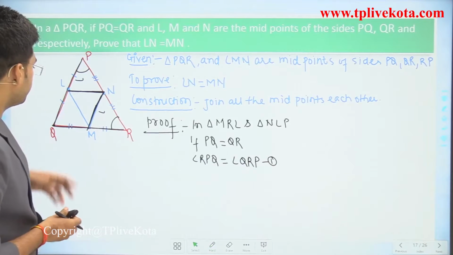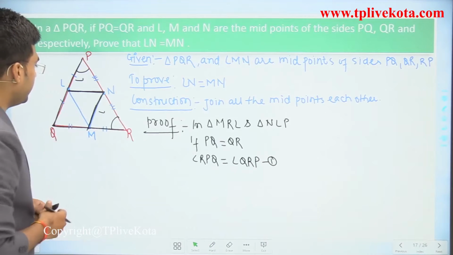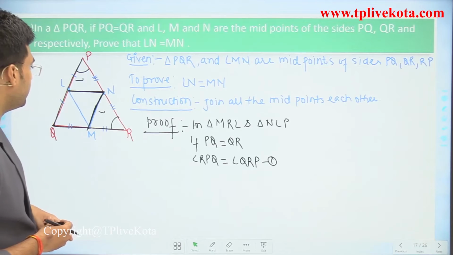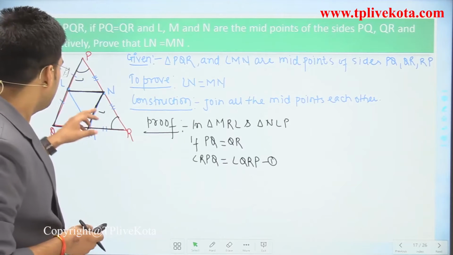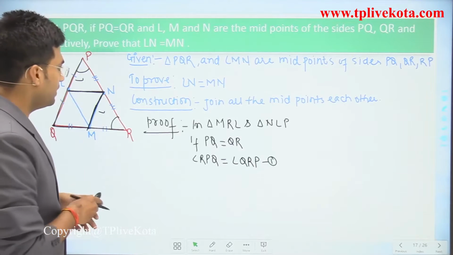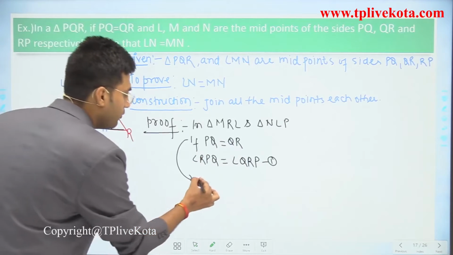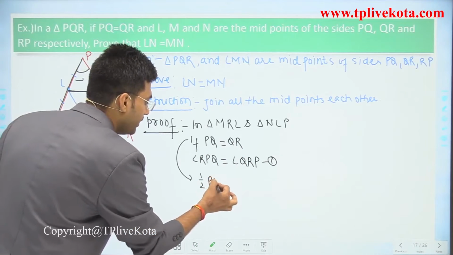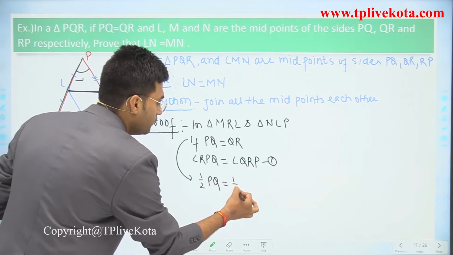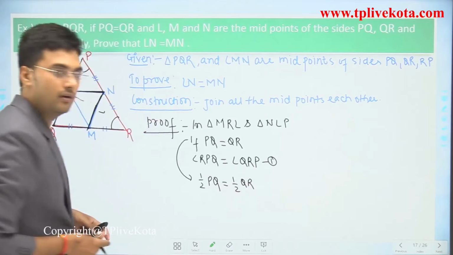Now students, if we observe these two triangles, then what we can say is, if PQ is equal to QR, then half of PQ is equal to half of QR.